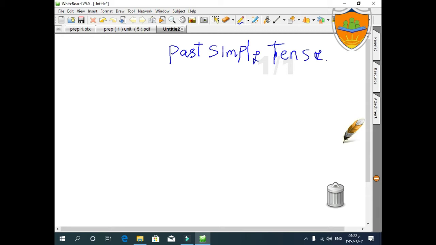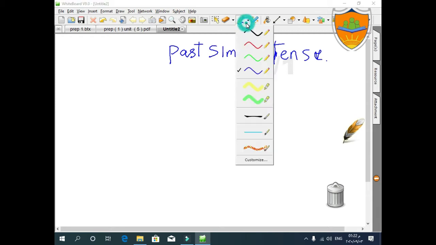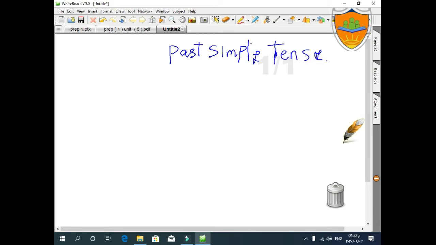The past simple tense expresses, okay? First thing, if we are discussing any tense, we have to speak about 5 items. The first one, what does it express?